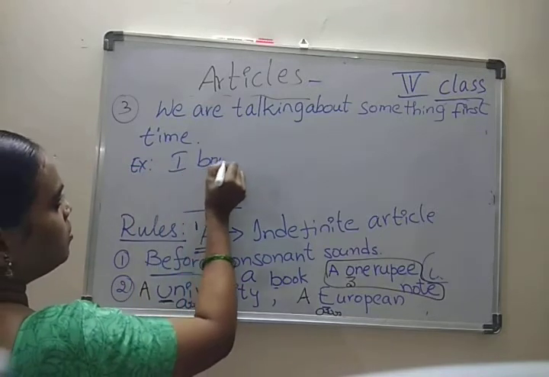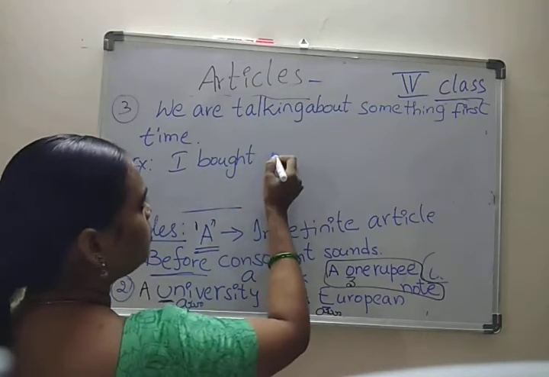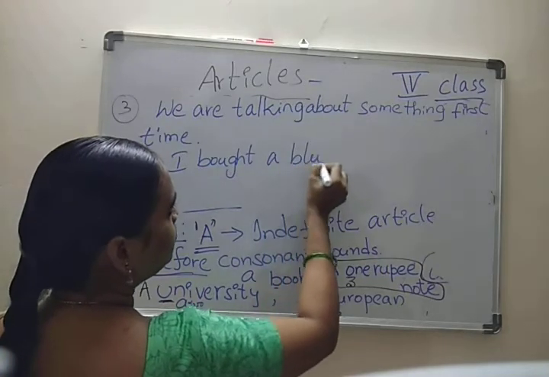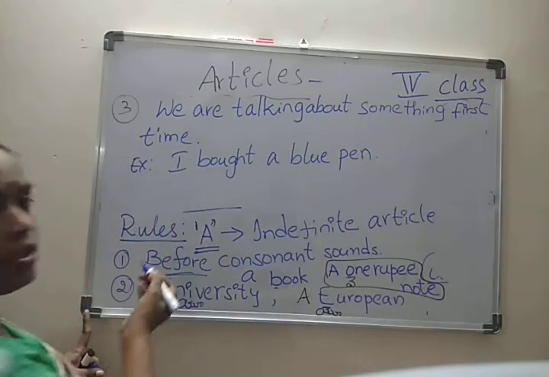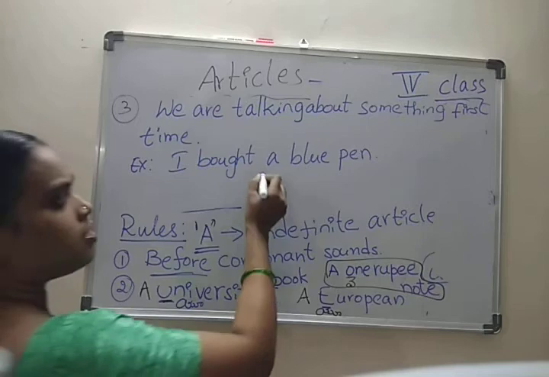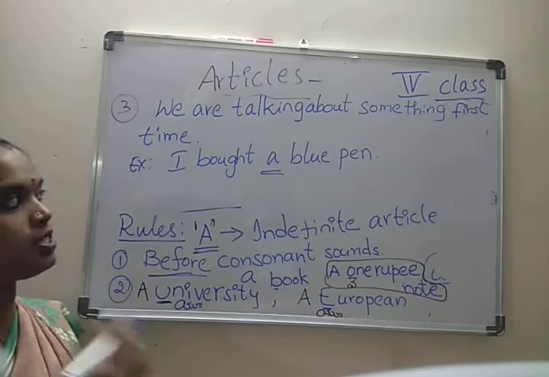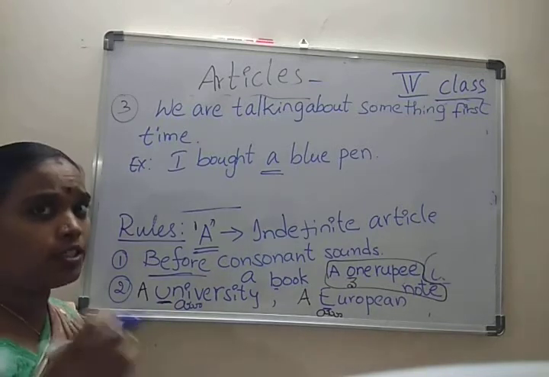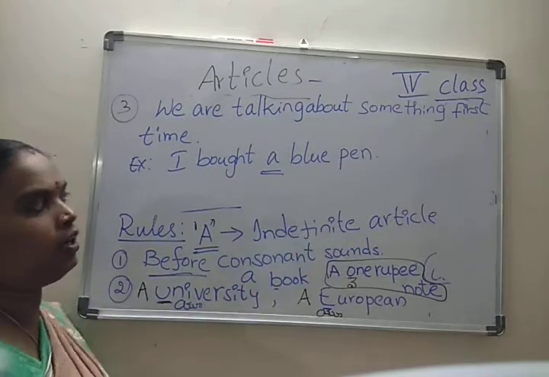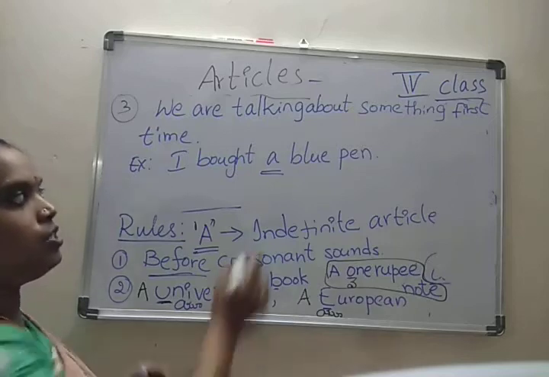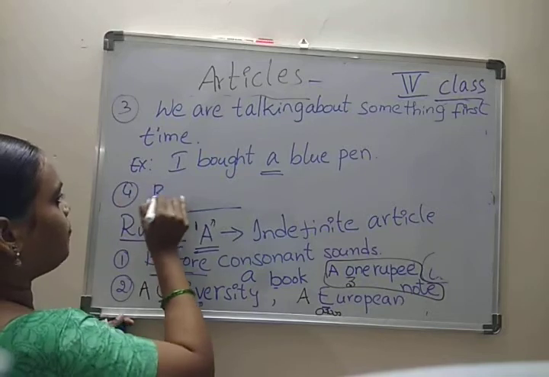I bought, or your father, your mother, whoever, I bought a blue pen. That is a. You may have bought that many times, but you are telling your friend or your neighbor about it for the first time, that it is a blue pen. So we can use a before countable nouns also.